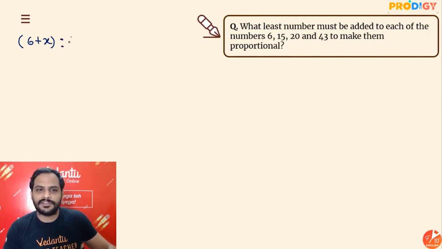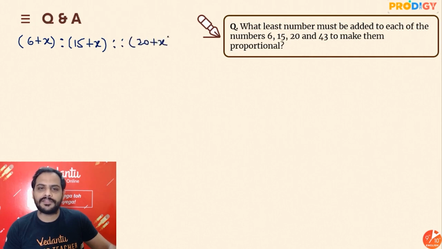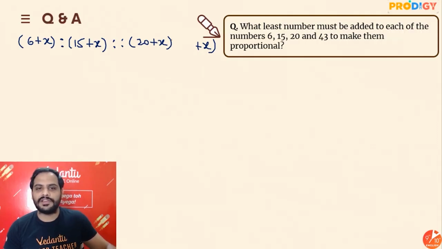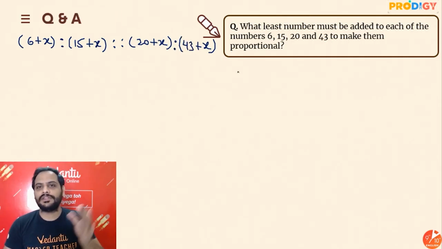So the ratio of 6 plus x is to 15 plus x is proportional to 20 plus x is to 43 plus x. That is what the question wanted us to find out, right? The ratio of the first two quantities is the same as the ratio of the last two quantities, and that's what we are doing. Simple as that. All right, now all we need to do is just solve this equation, nothing else.